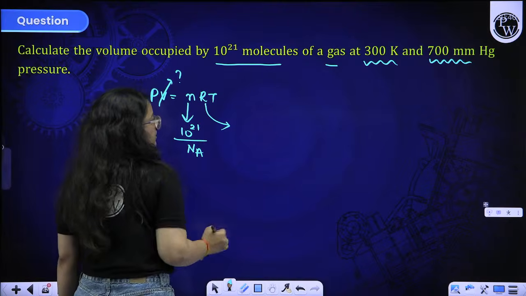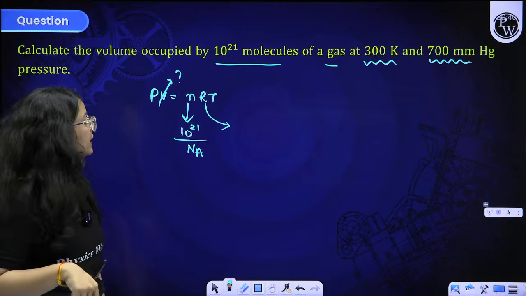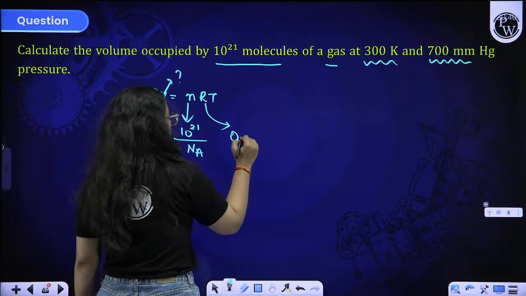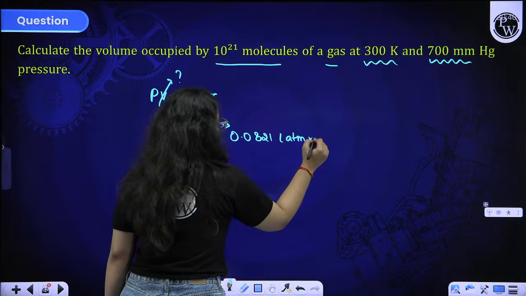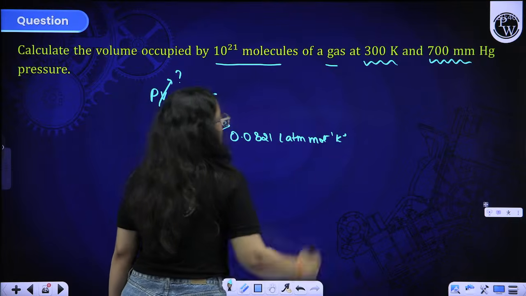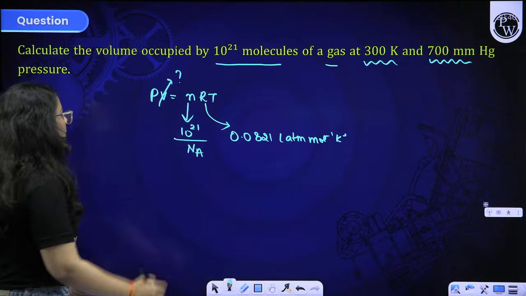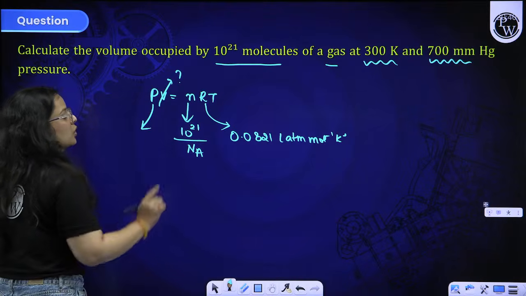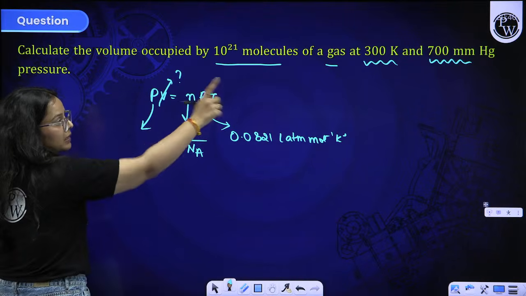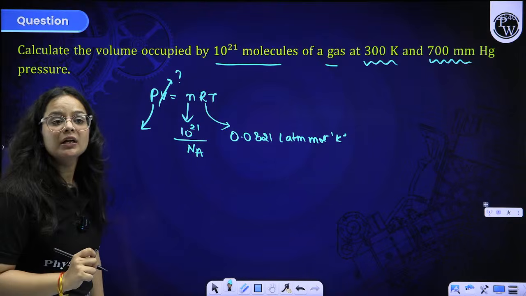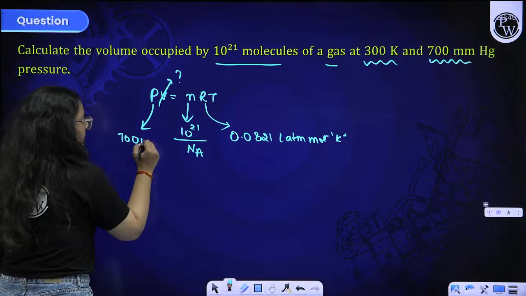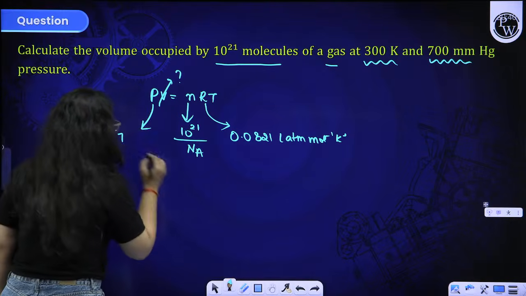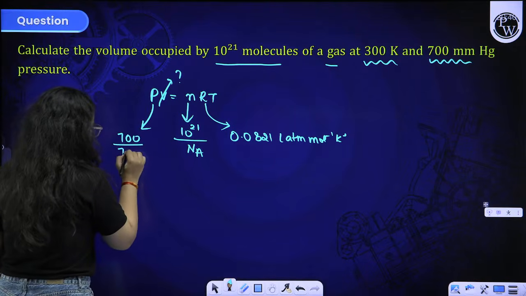R is the gas constant, and which gas constant is to be taken? You can use 0.0821 liter atm mole inverse Kelvin inverse. Why, ma'am? Because the pressure unit that you are going to use here is atm, but 700 mm Hg is given to us. Then what will we do? Beta, you can convert 700 mm Hg to atm by dividing it by 760.